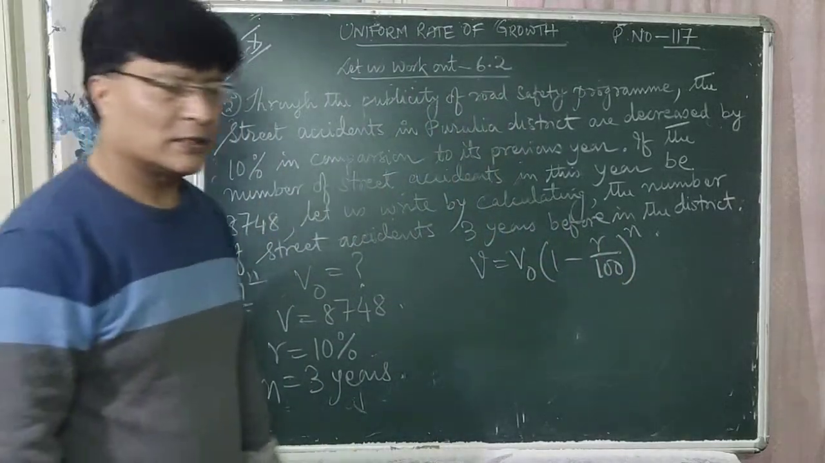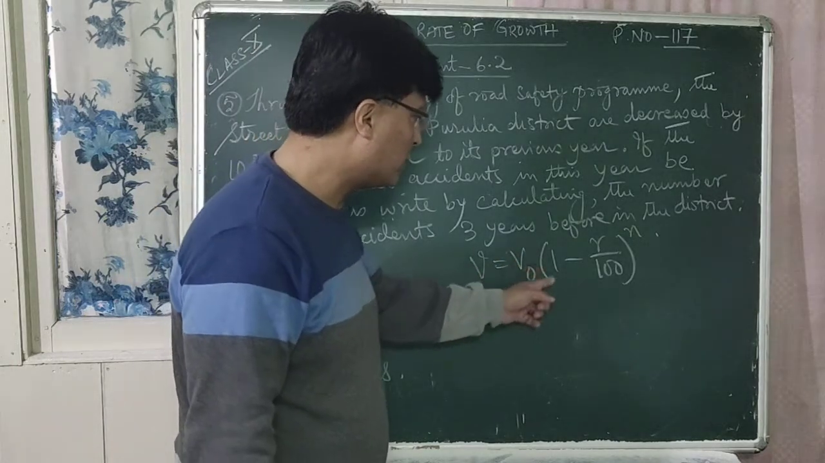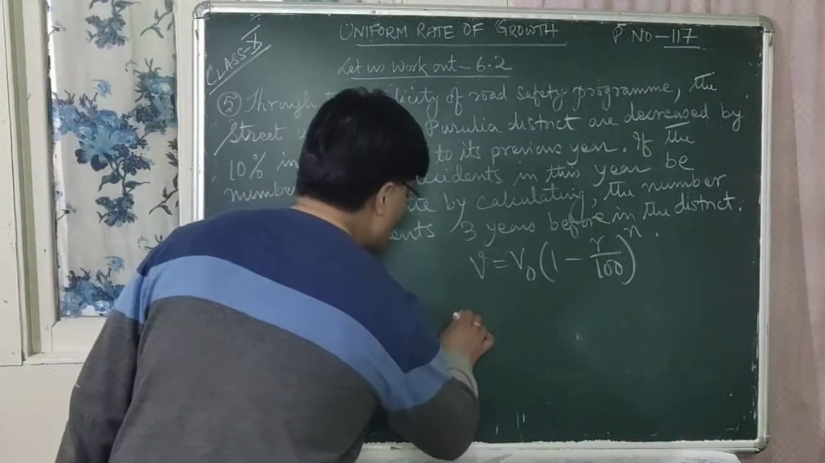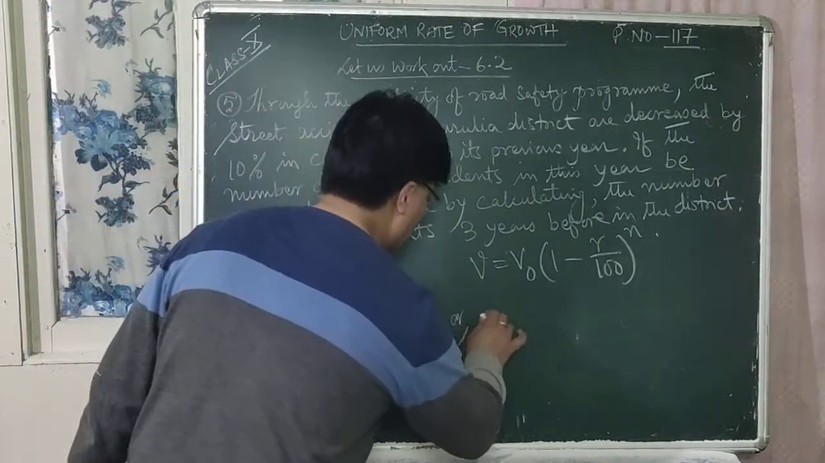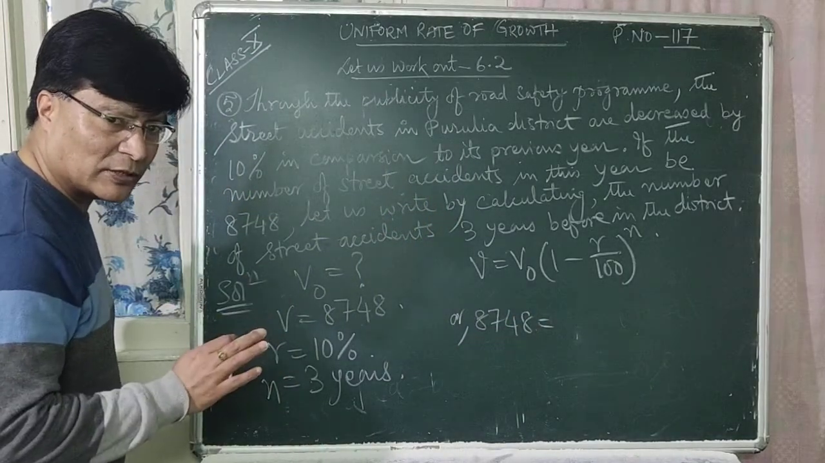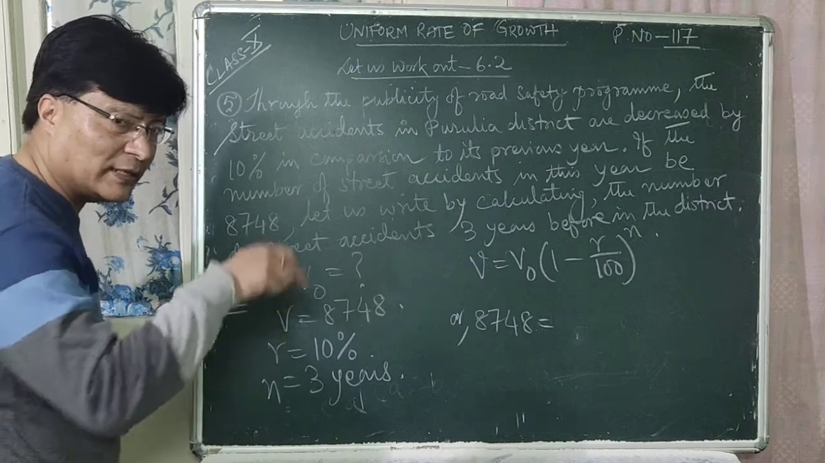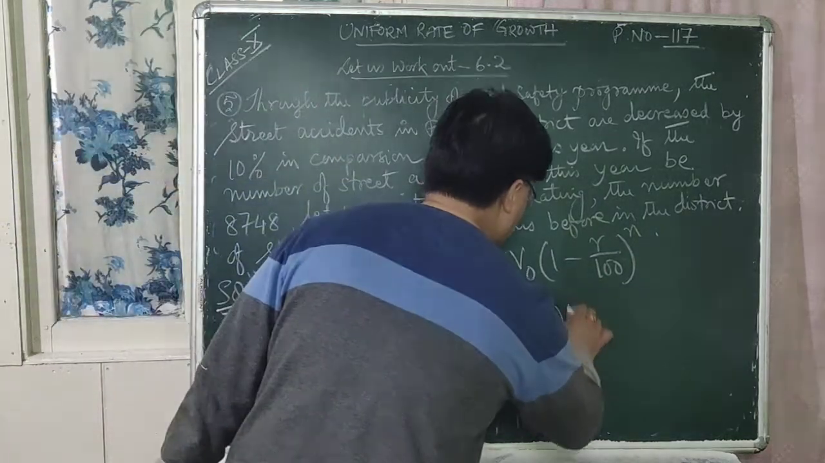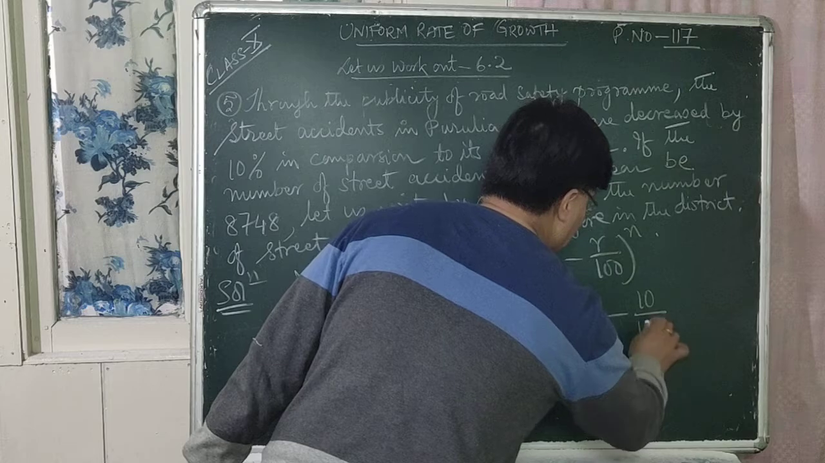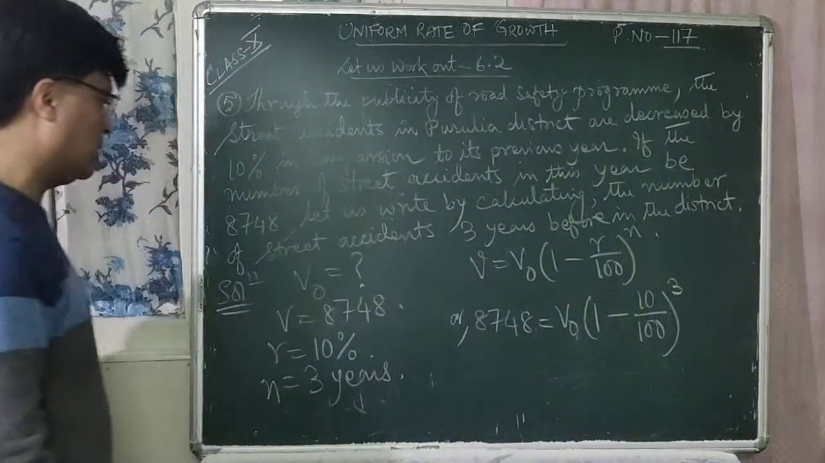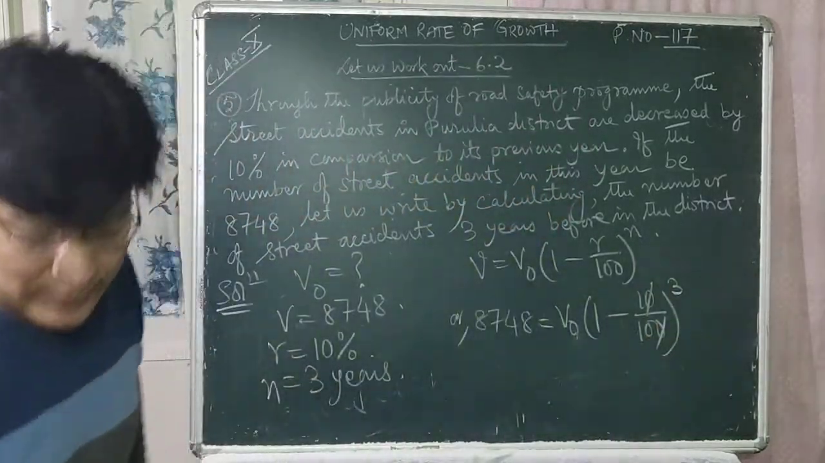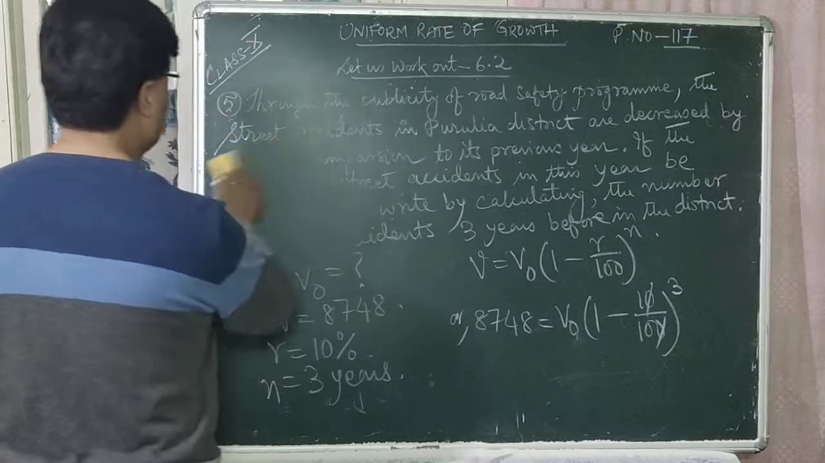Okay. So now V is equal to V0 within bracket 1 minus R upon 100 whole to the power n. What is the value for V here? V is equal to 8748. You have to find out the initial value, that is the number of accidents 3 years before in the district, V0. 1 minus R, which is 10, divided by 100, whole to the power 3. Here the value for n is 3, right? So the zeros cancel. Let us simplify it now.